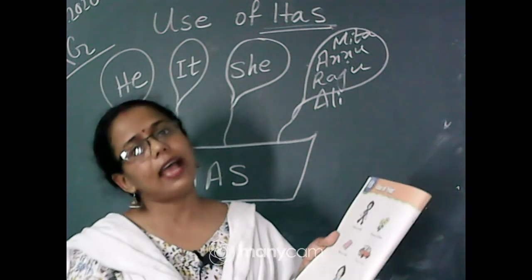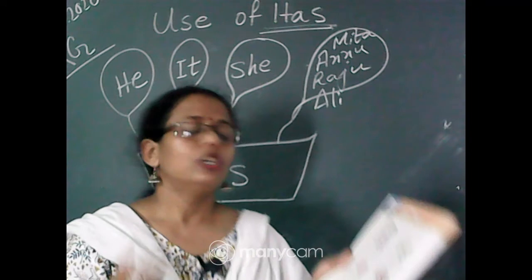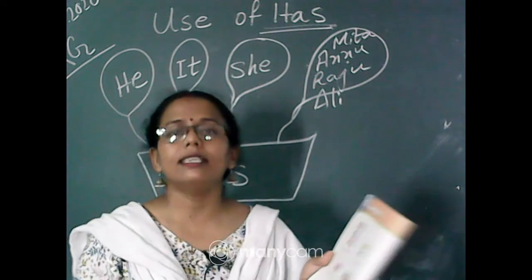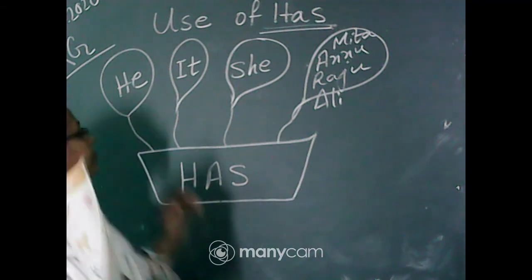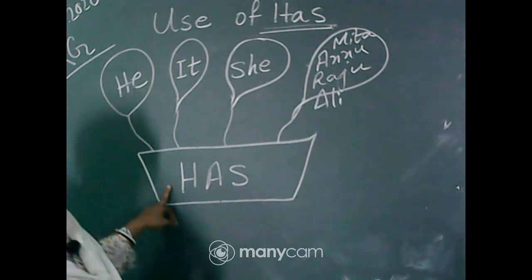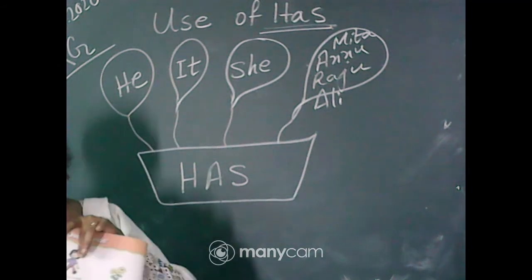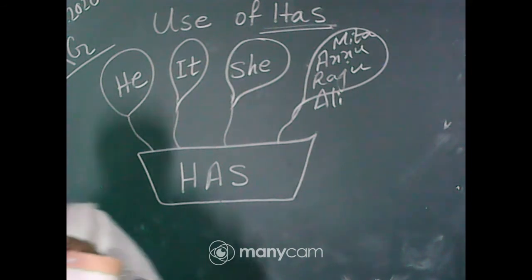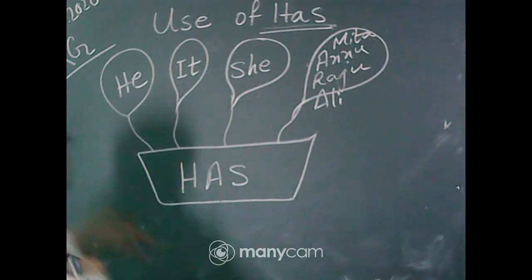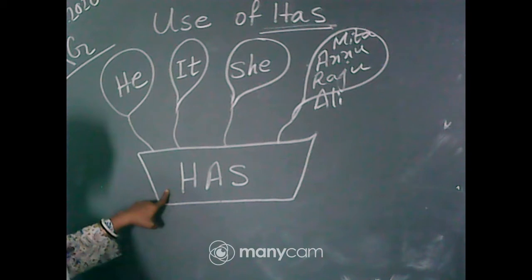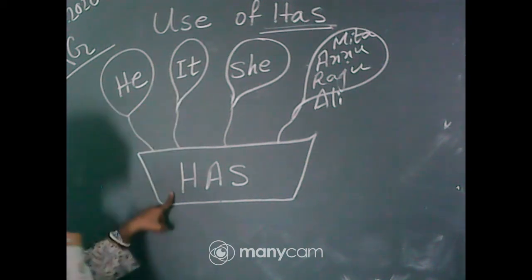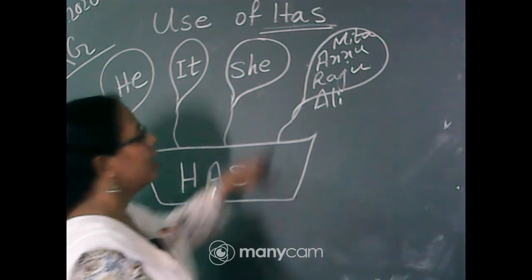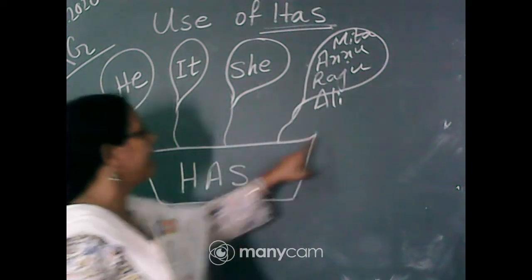Yana has a ring. Okay, so these are the sentences in which has is used with a proper noun, or naming word. So once more I am repeating, he has, it has, she has, or any type of name goes with has.